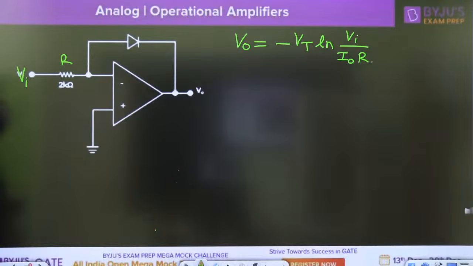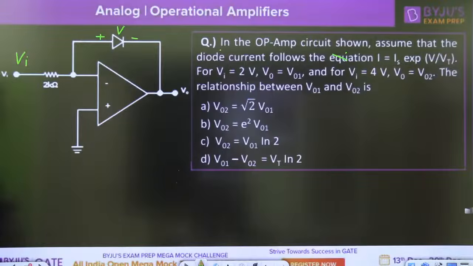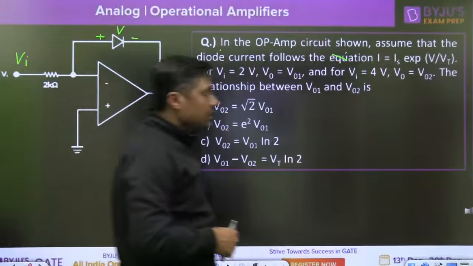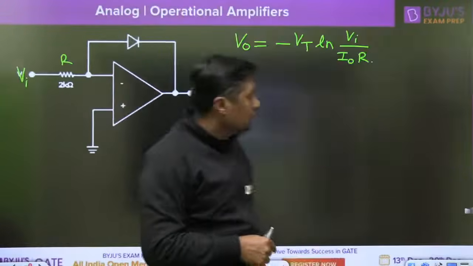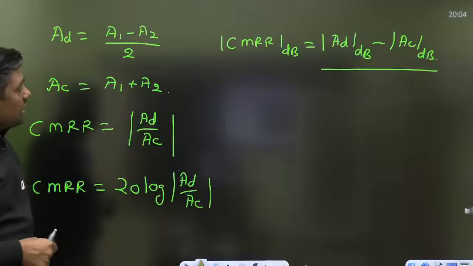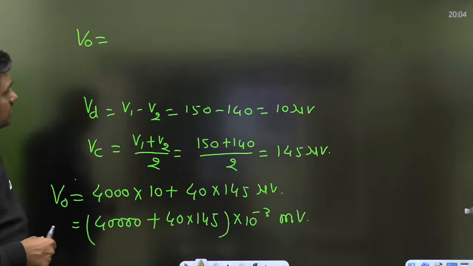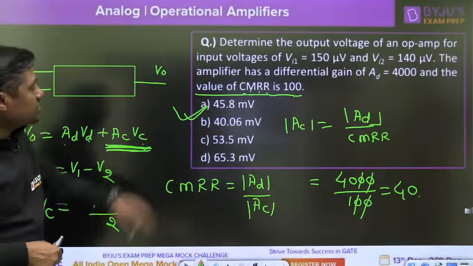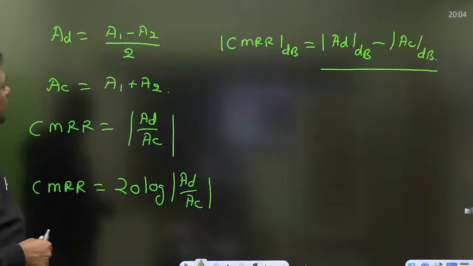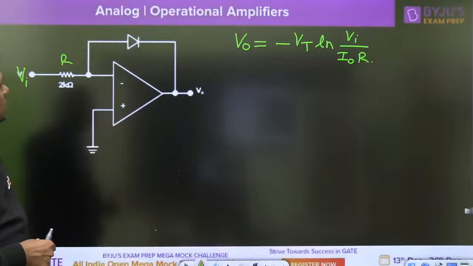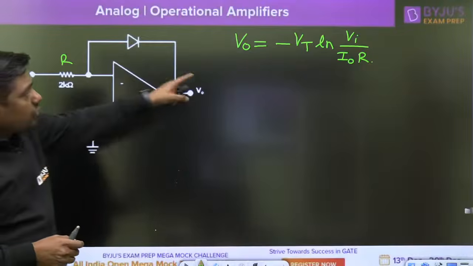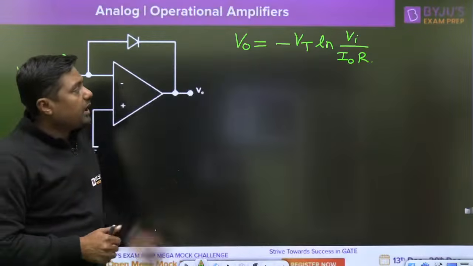Monisa is giving the answer. What is the answer? B. You are giving the B answer. V02 is equal to E. Okay, I will check. Now the previous question, you are giving the answer for the previous question. No, for the previous question that was A. Okay, we will check. Now always remember V0 is equal to minus Vt log of Vi by I0 R.